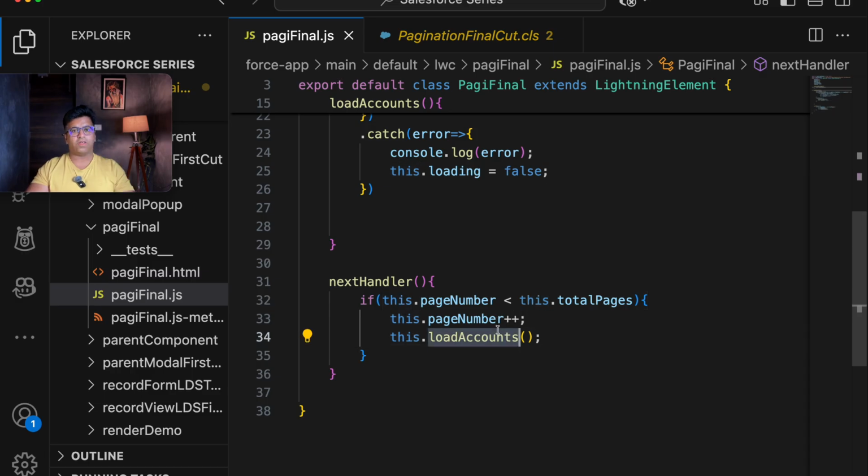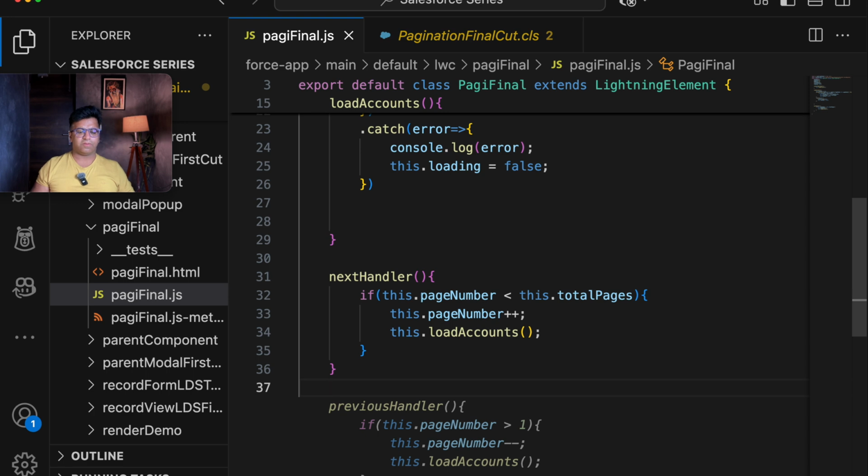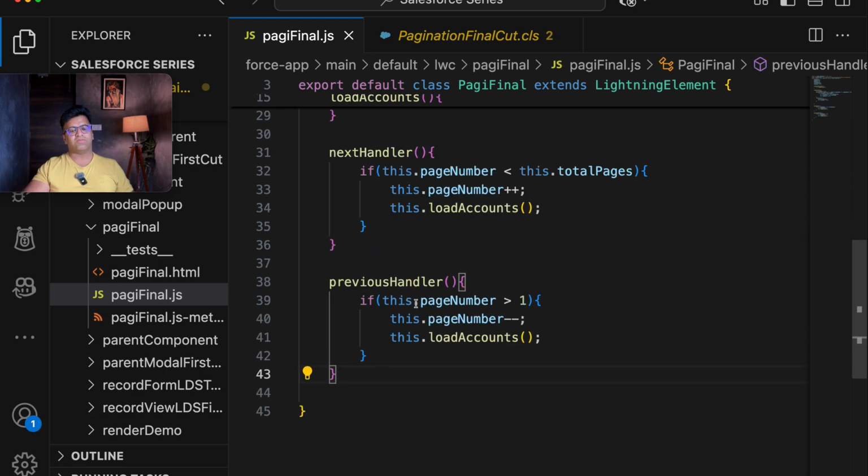So if 4 is greater than the total number of pages size, that is 4, then it will stop, and this.loadAccount is called. Similarly, we will be adding the previous handler. If this.pageNumber is greater than 1, meaning your page number is not going below 1, then this.pageNumber is equal to this.pageNumber minus minus. So if you are going from 3 to 2, then this method will work.